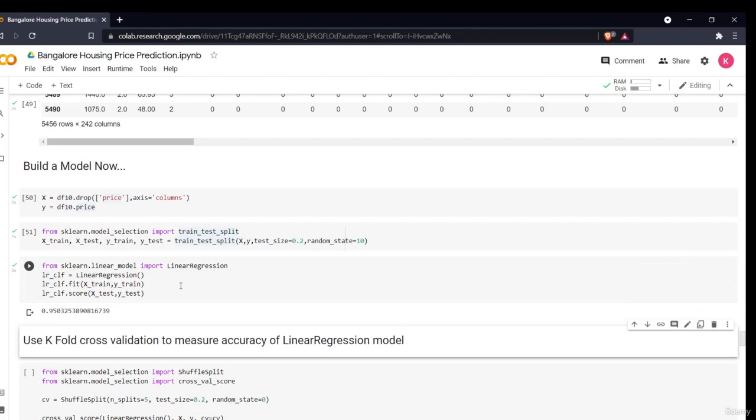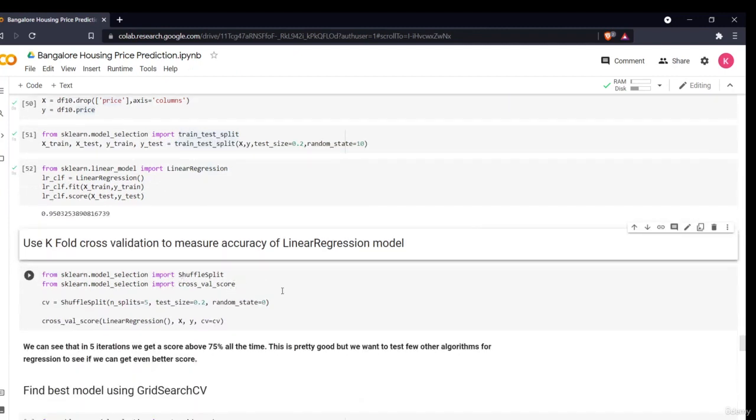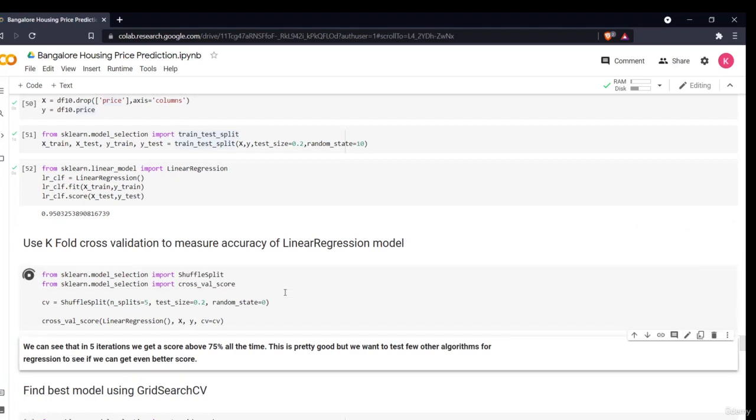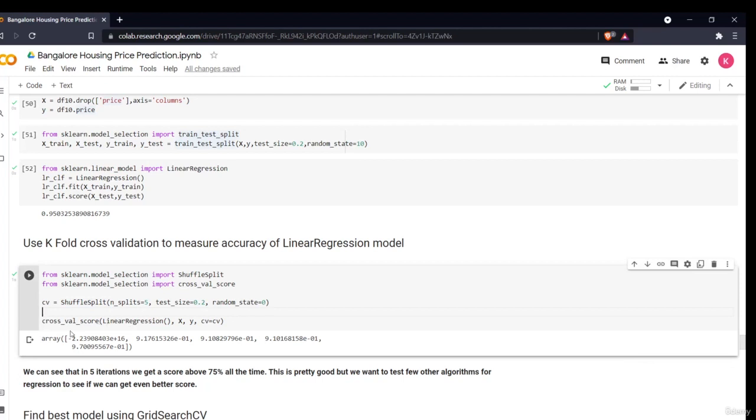But what I am doing now is hypertuning my model to measure the accuracy of a linear regression model. For that, I'll be using k-fold cross validation. What k-fold cross validation does is basically split my data into different folds and then feed my data to it. I am importing ShuffleSplit and cross_val_score from model selection. ShuffleSplit will split my data. I am taking the number of splits equal to 5, my test size is 0.2 and random state is 0. I'll find the cross validation score for different splits. For the first split this is my cross validation score, the second for this, and third for this, and so on. Now the result is we can see that in 5 iterations we get a score above 75% all the time.